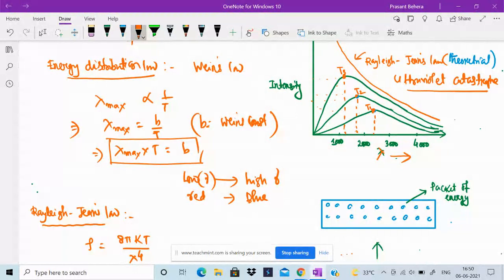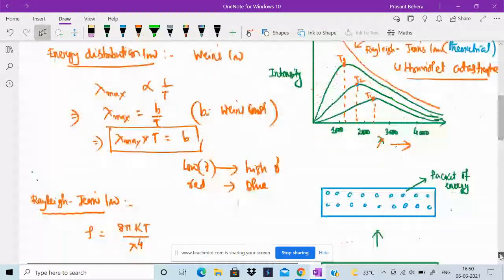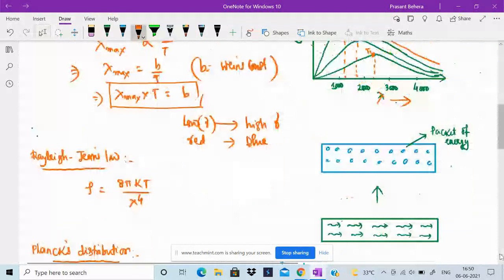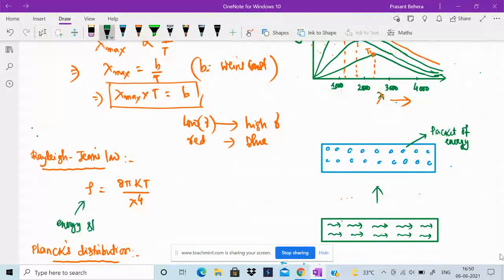Rayleigh-Jeans, based on classical physics, put forward an equation for the energy spectral density, rho. Rho is equal to 8 pi kT by lambda to the fourth, which suggests that rho is directly proportional to temperature and inversely proportional to lambda to the fourth.